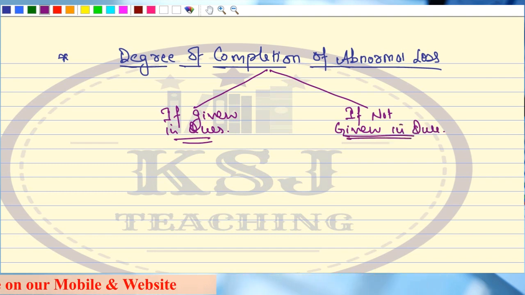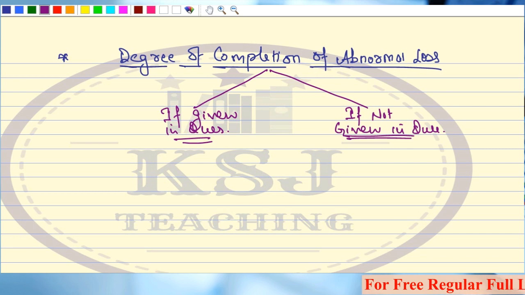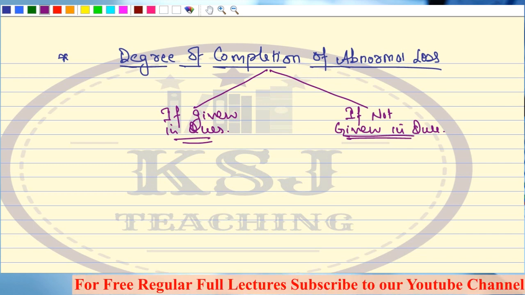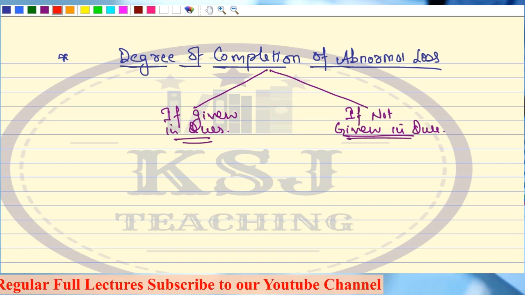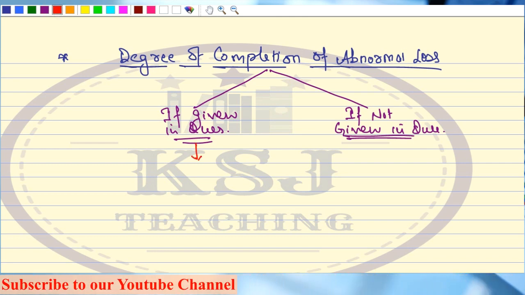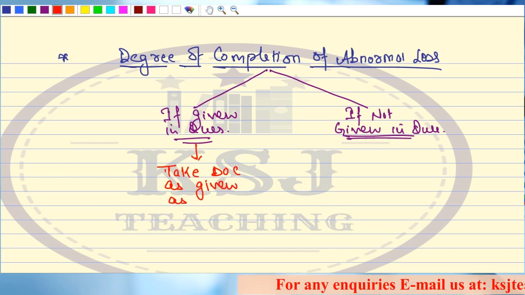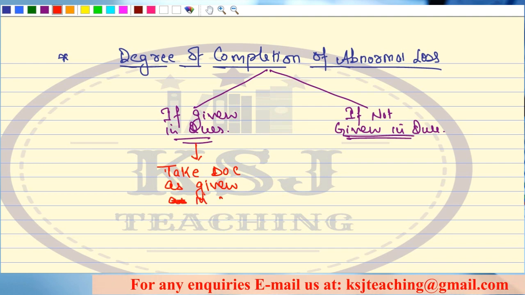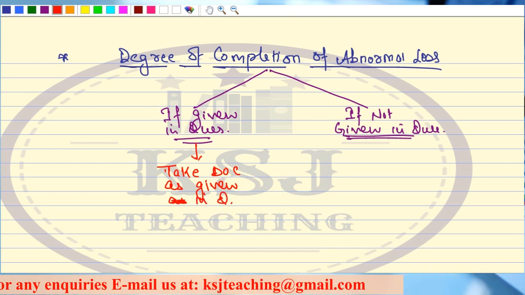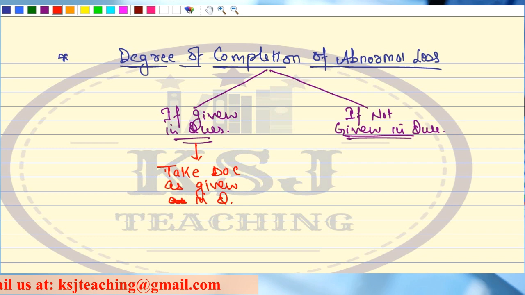Now, in case of abnormal loss, the degree of completion will either be given in the question or it will not be given in the question. Then what should be the treatment in both the cases? You have to understand. First, if the degree of completion is given in the question, then take DOC as given in the question. No issues. Sir, if it is given in the question, we cannot counter it. We have to take it as given in the question.